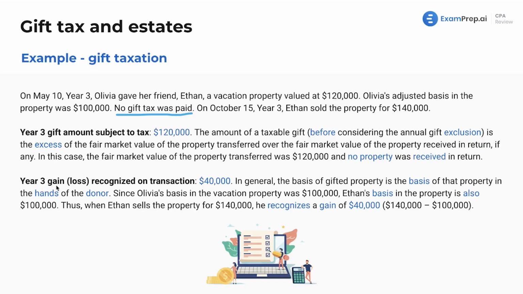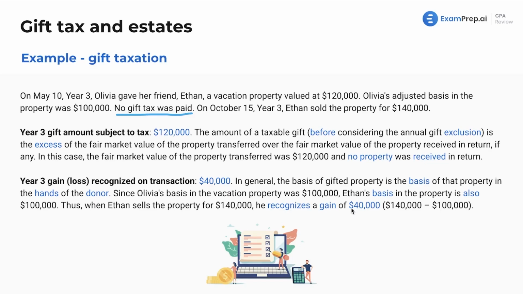Next, what is the year 3 gain or loss recognized on this transaction? That is going to be $40,000. And in general, the basis of gifted property is the basis of that property in the hands of the donor. Now, since Olivia's basis in the vacation property was $100,000, Ethan's basis in the property is also $100,000. So when Ethan, as we see here, goes and sells the property for $140,000, he's going to recognize a gain of $40,000. There we go.